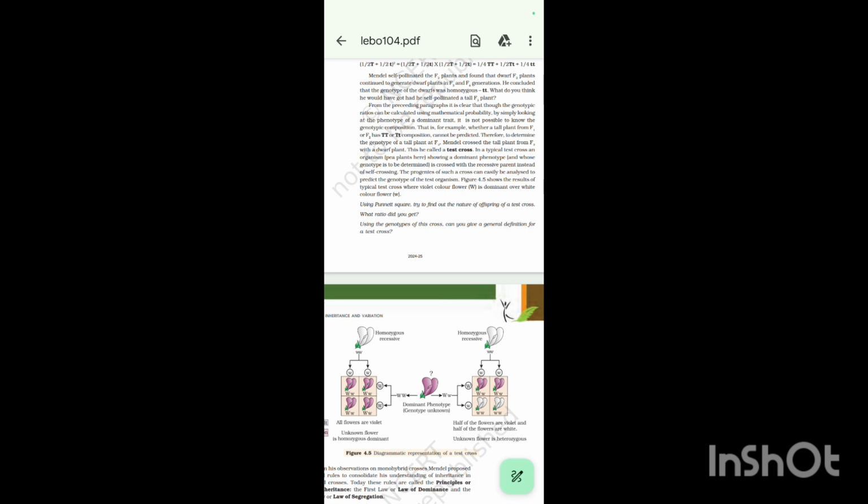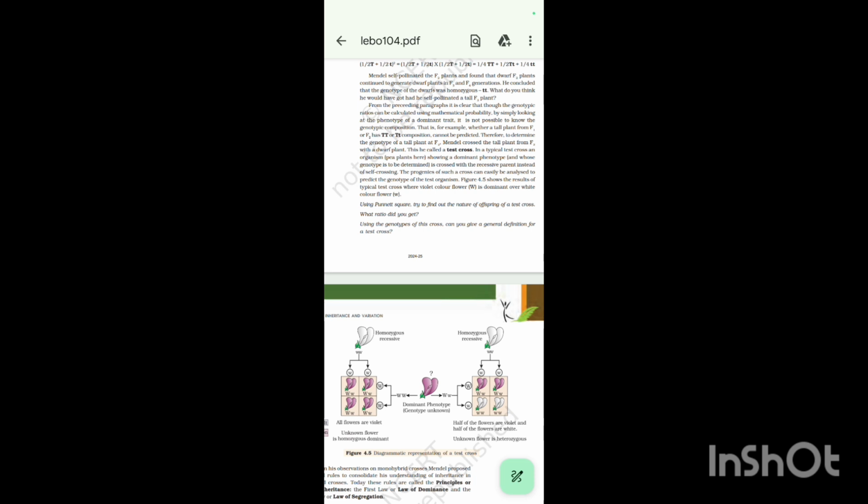That is, whether a tall plant from F1 or F2 has TT or Tt composition cannot be predicted. Therefore, to determine the genotype of a tall plant at F2, Mendel crossed the tall plant from F2 with a dwarf plant. This he called the test cross.